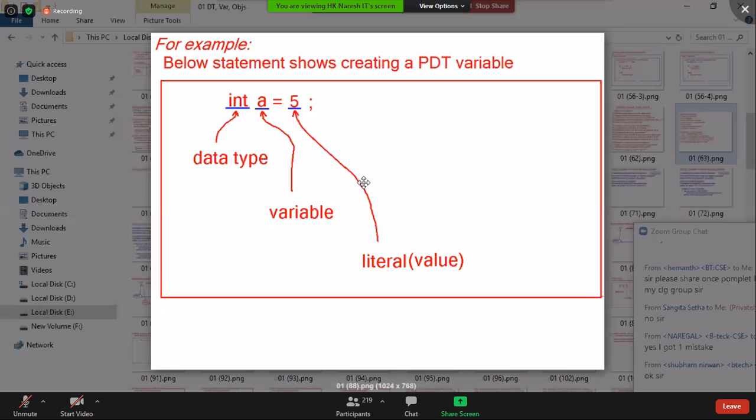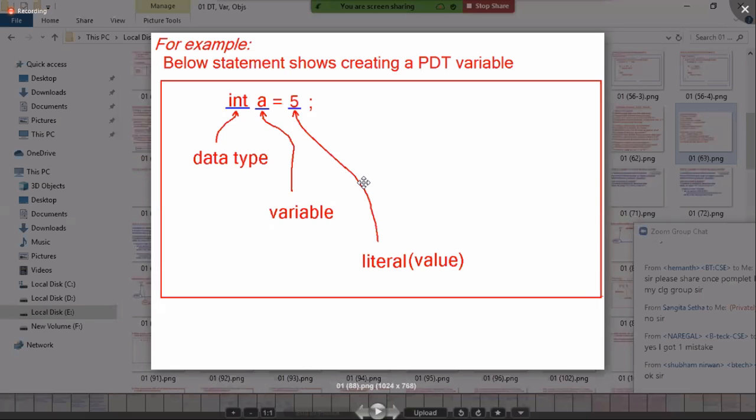Variable related basic idea. Shall I proceed? Once one slide is completed, I will ask you if you have any questions. Please raise your questions.